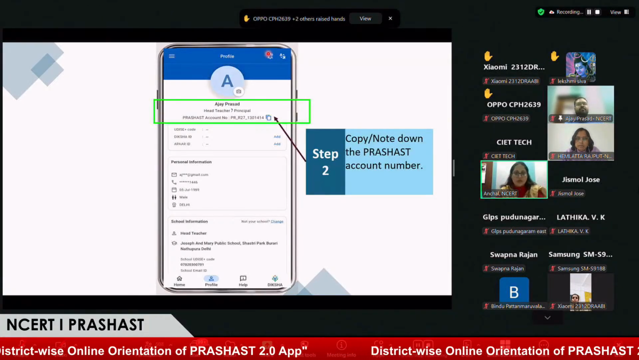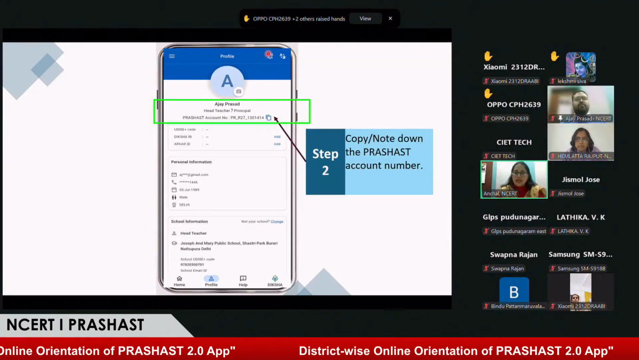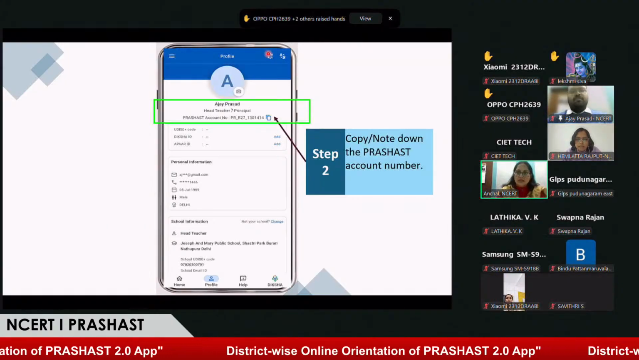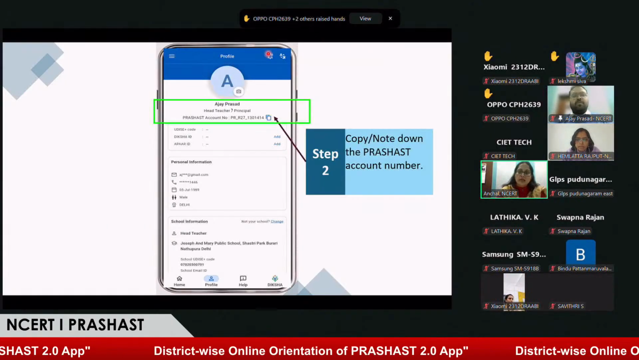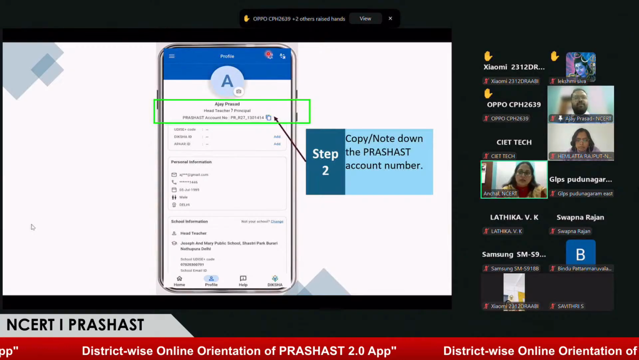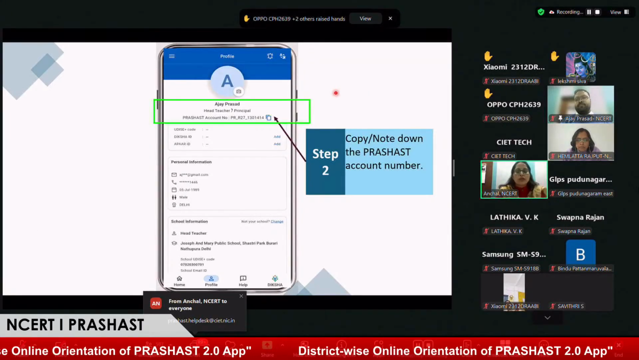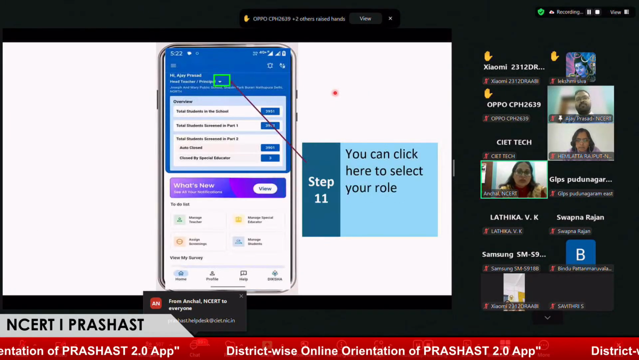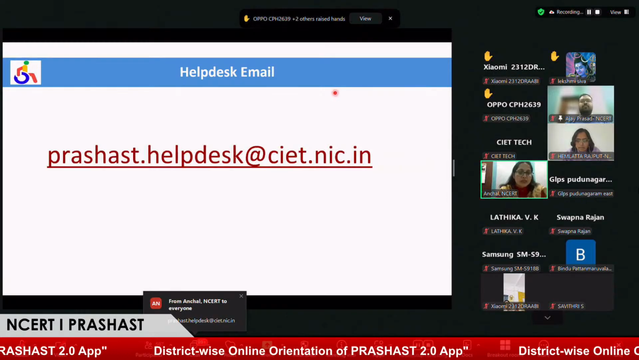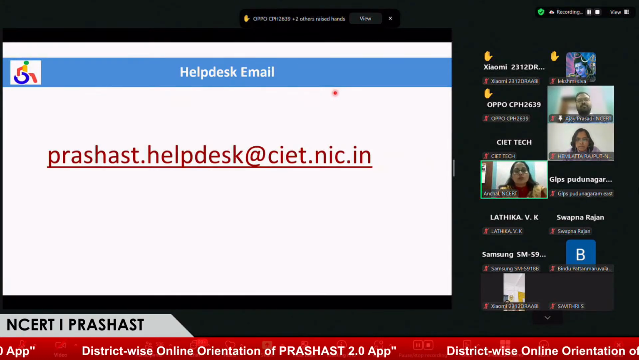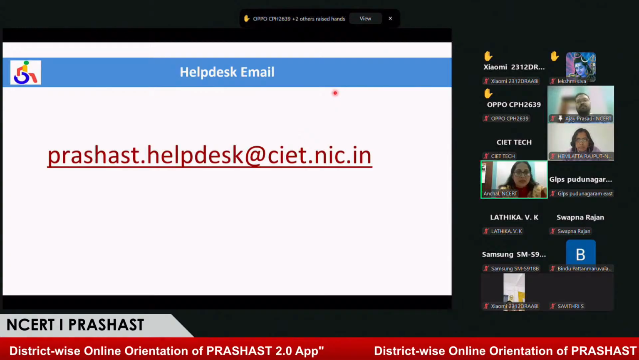Okay. So can we show the help desk on the screen, sir, so everyone can write it down or take a screenshot on their phones if they're attending on the phone? Yes. So if you have any issue or query and your issue is not resolved, you can write to us on the Prashast help desk, and we will try to resolve your issue in 24 to 48 hours.